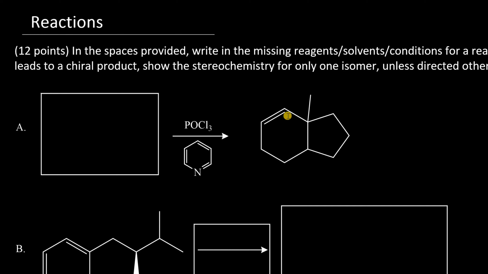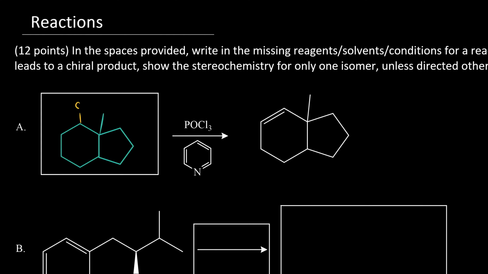into an alkene. In order for this reagent to function as intended, we need to have an OH in our reactant, which then reacts with phosphorus oxychloride to yield the dehydrated product. So let's start out by drawing the carbon backbone. The presence of the OH group is critical for dehydration by POCl3.